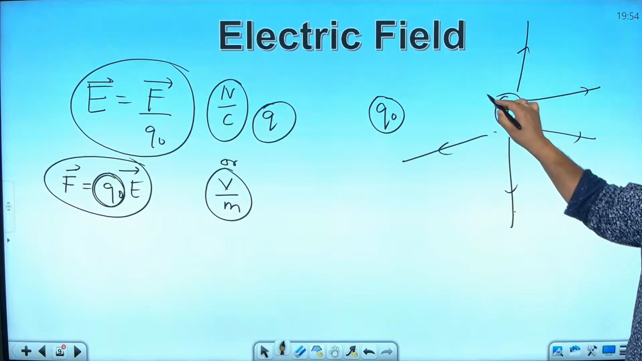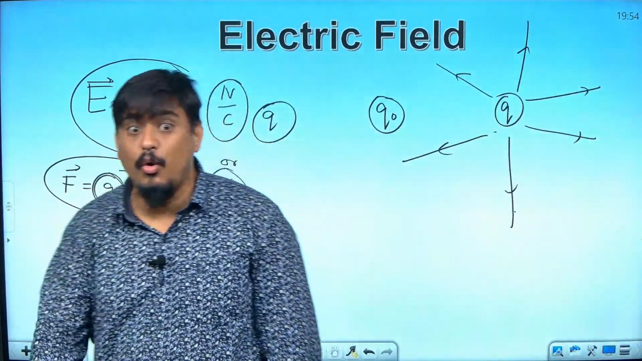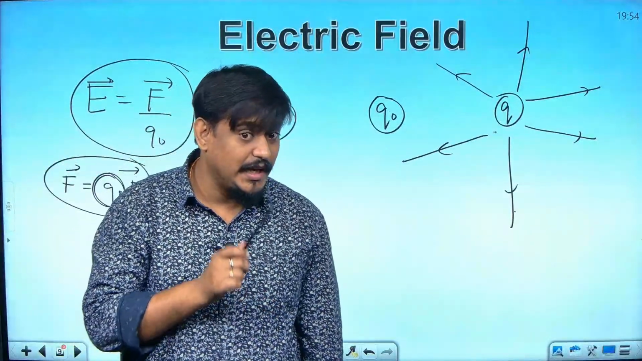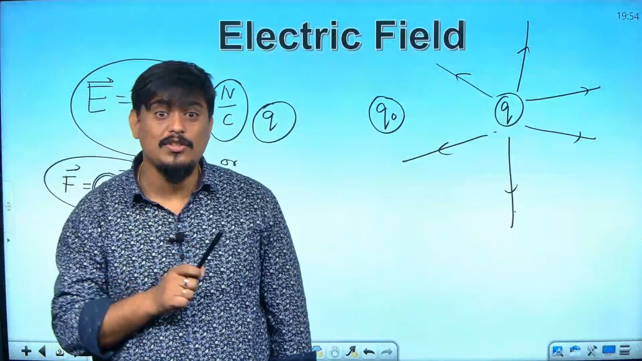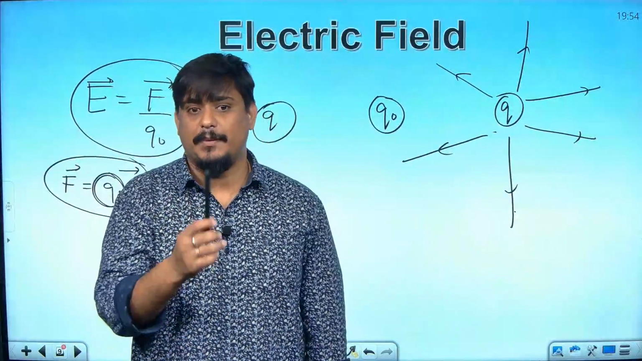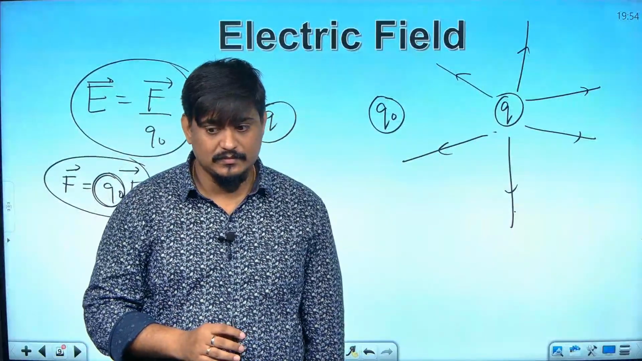You would have heard somewhere in some books that electric field lines are closed continuous curves. Am I right? Electric field lines are continuous curves. If it is not continuous, what will happen? Why should it be continuous? At the point there will be two directions.